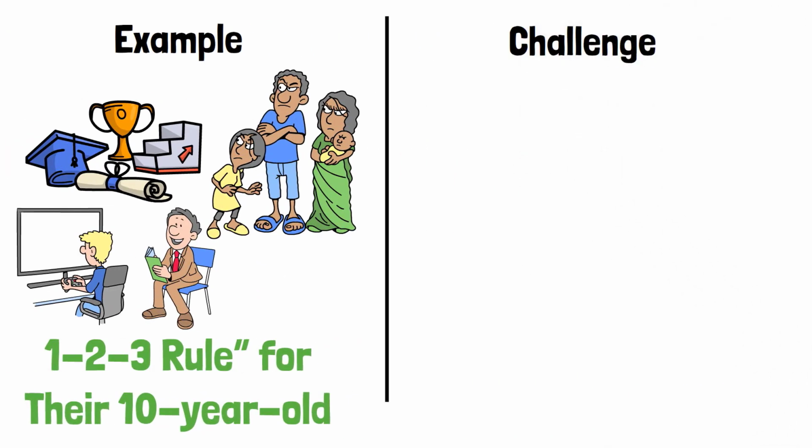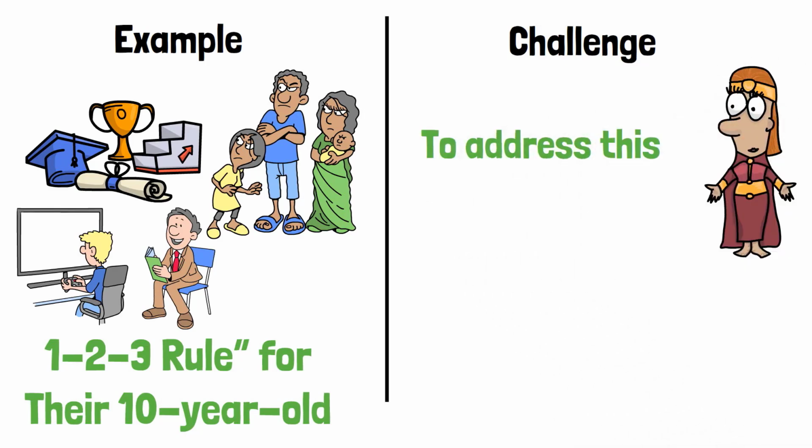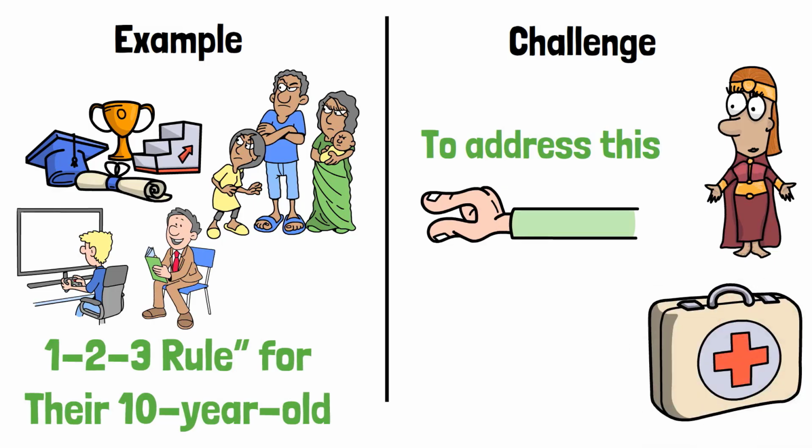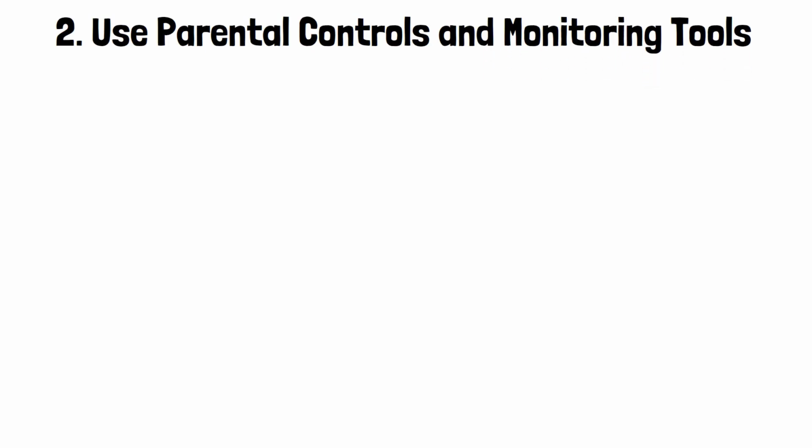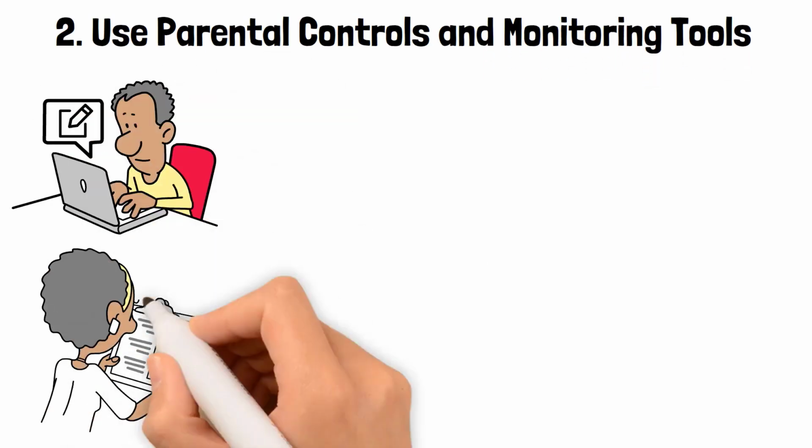Challenge: kids may test the rules. To address this, explain why the limits are in place. These rules help us stay healthy and have more time for fun together. 2. Use parental controls and monitoring tools. Technology can help you enforce limits and monitor usage.